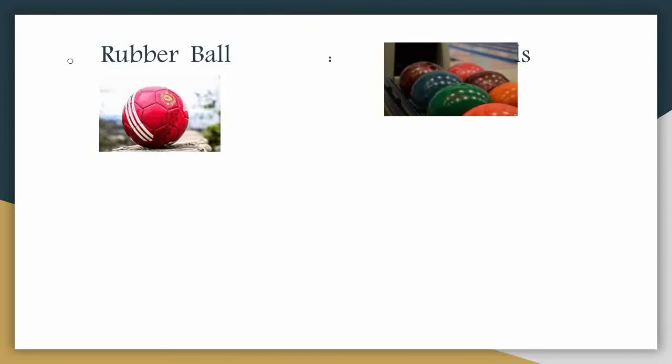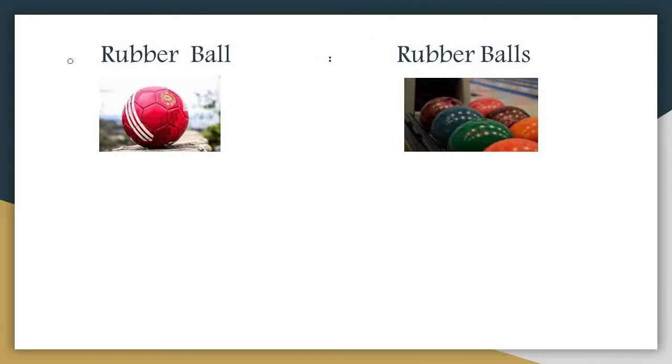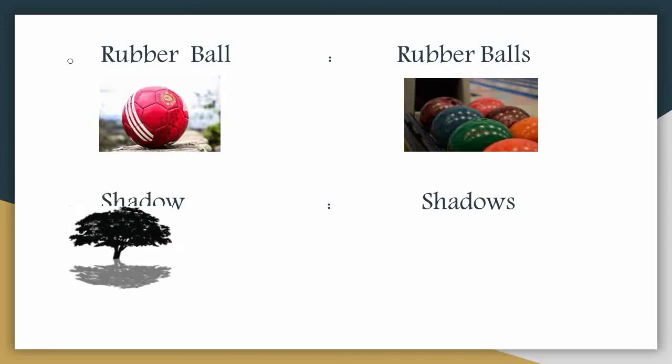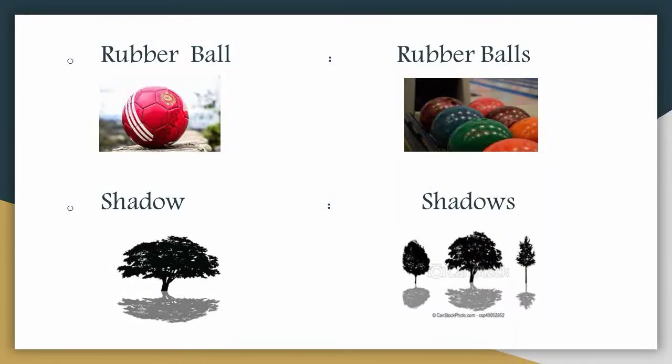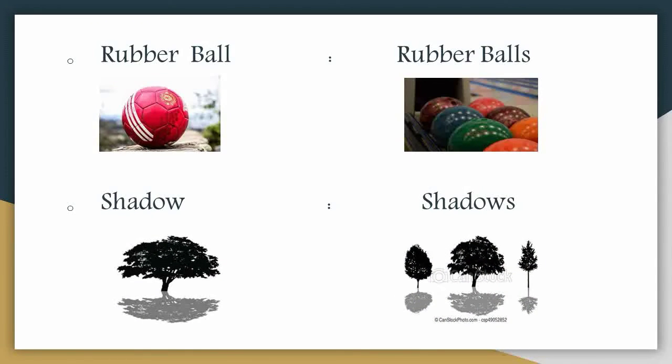Now let us see the next example, children. Rubber ball. It is in singular form. The plural form of the word rubber ball is rubber balls. Fourth one. Shadow. It is in singular form. The plural form of the word shadow is shadows.